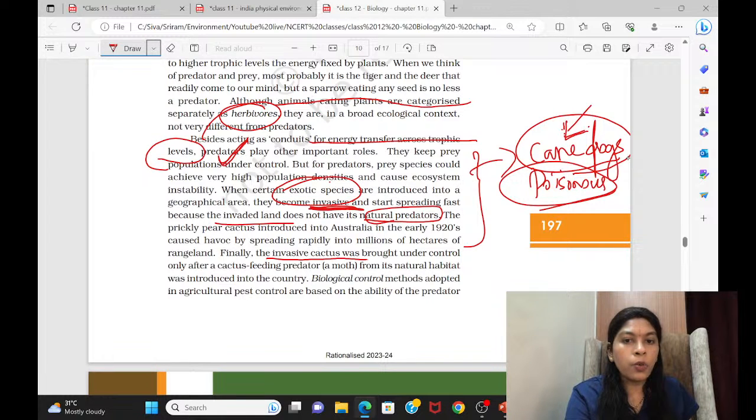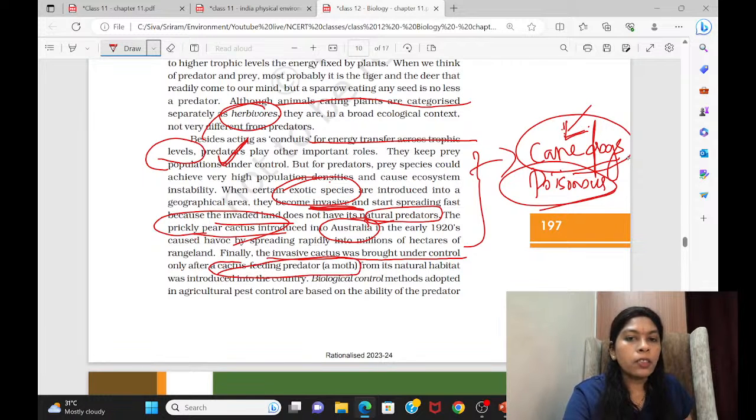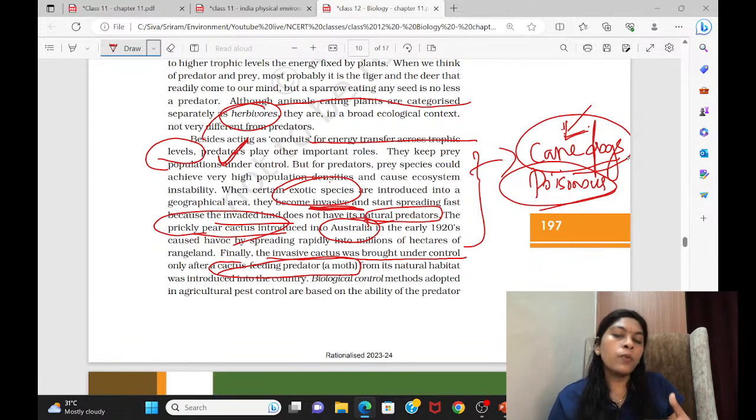As you can see, an invasive cactus was brought to Australia. The prickly pear cactus was introduced in the early 1920s. With this, I'll conclude. This cactus spread over all the areas. Then, in order to control this, they brought a cactus-feeding predator, a moth. Only then was this cactus species controlled. In the same way, in India also we have a lot of invasive species. Only through the predatory introduction of exotic species can we control them.